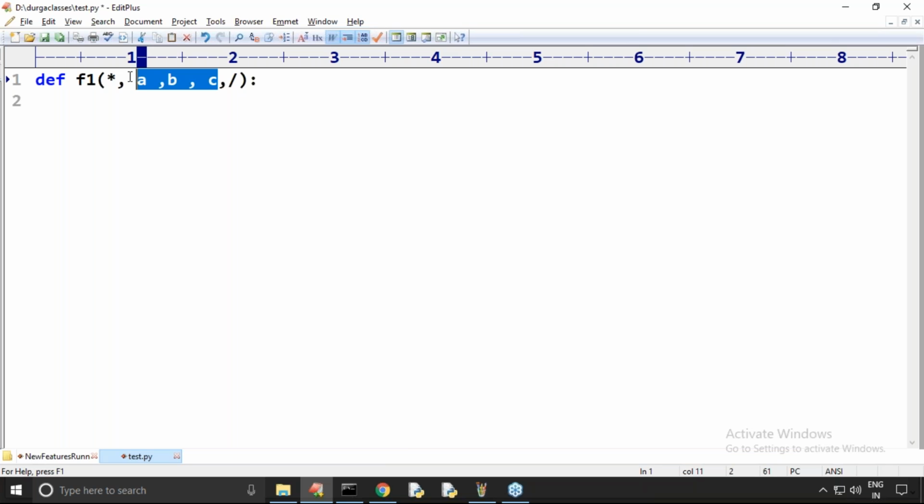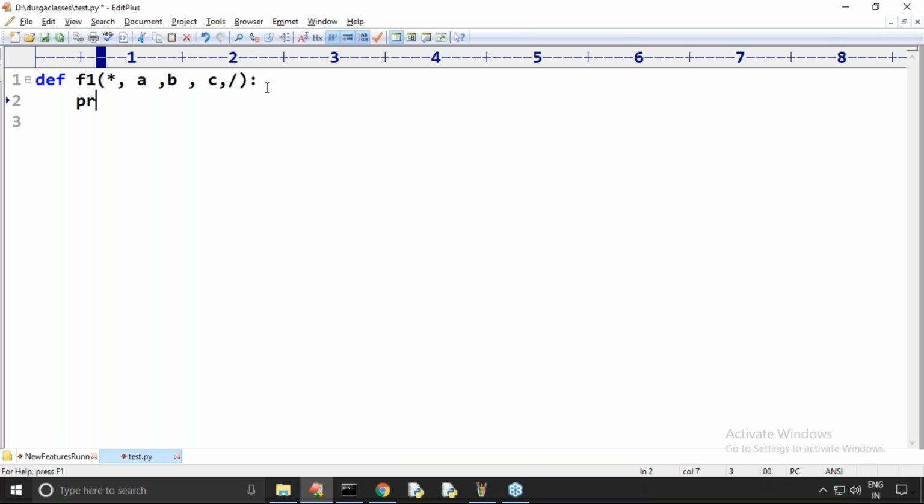He's keeping something like a check, check for the king. Okay, now is it positional or is it keyword? If I'm considering star, it will become keyword. If I use this one, then automatically it will become positional.